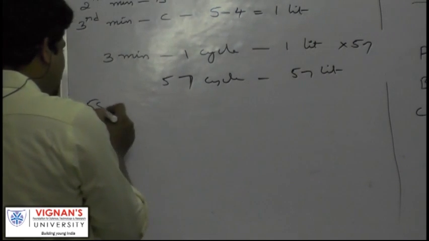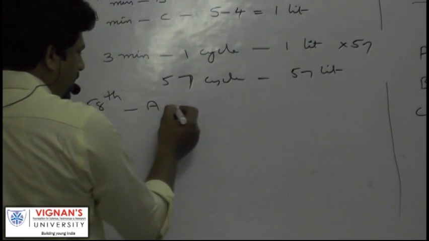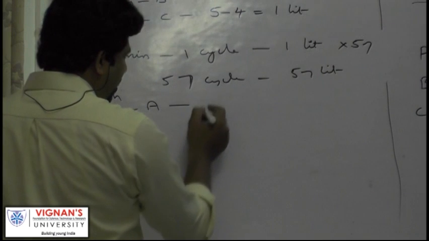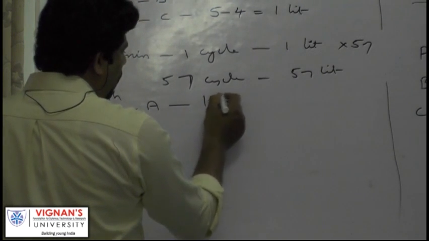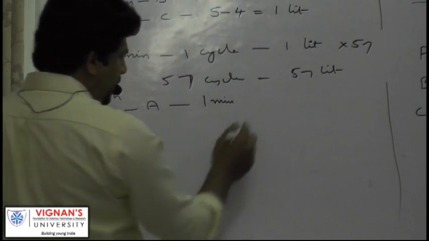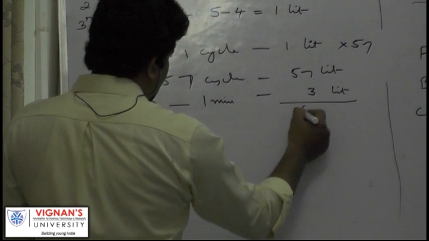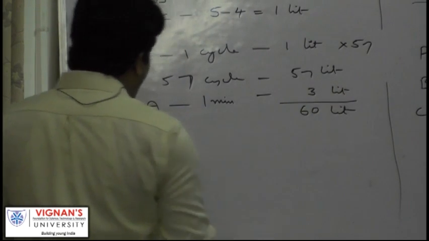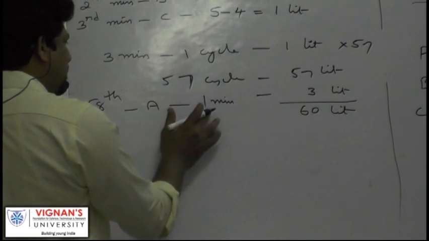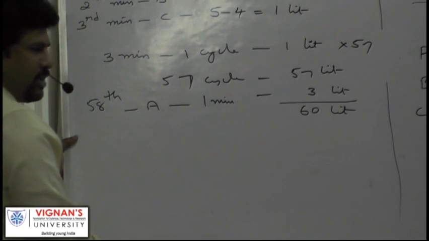Now in 58th cycle, let us consider only A, right? A for 1 minute. A is open for 1 minute. A fills how many liters? 3 liters. So now 60 liters. Tank is full. In what time? 57 cycles plus another 1 minute extra.